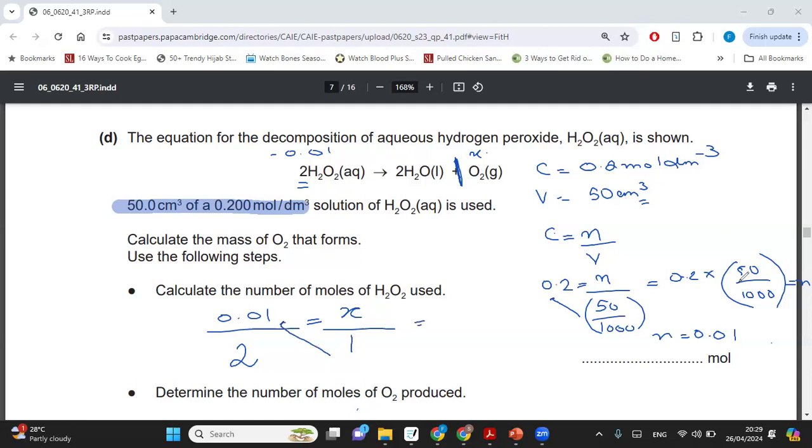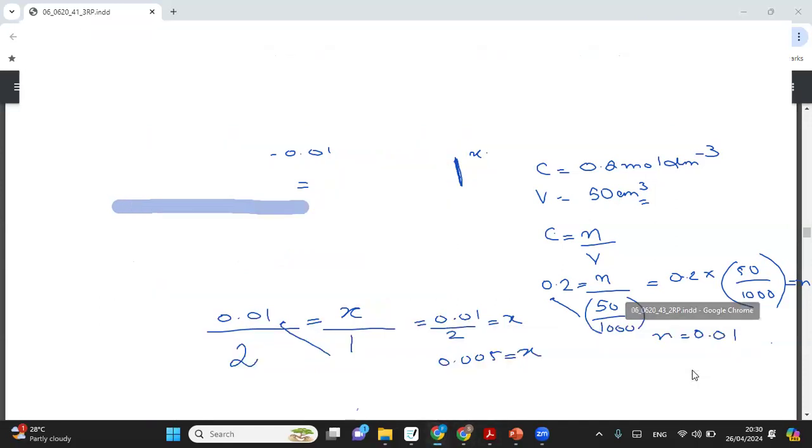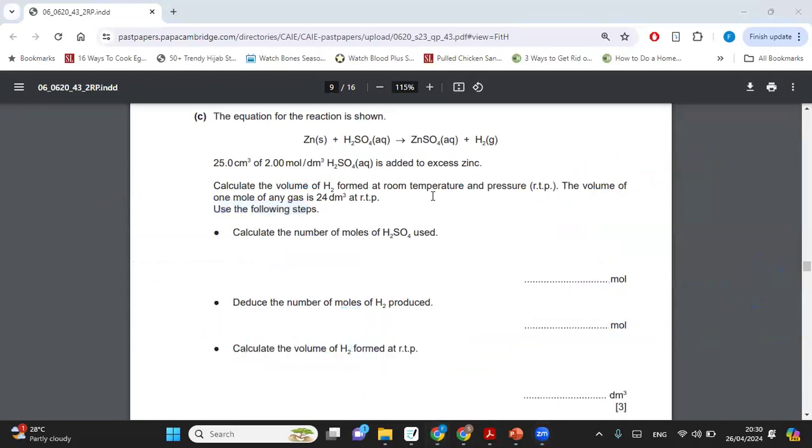So you will basically end up doing 0.01 divided by 2, right? Because 0.01 multiplied by 1 is 1. So you get 0.005. This is how you are deducing the number of moles. In the question that you and I just considered, the previous question, this one, there was 1 of sulfuric acid and 1 of hydrogen.